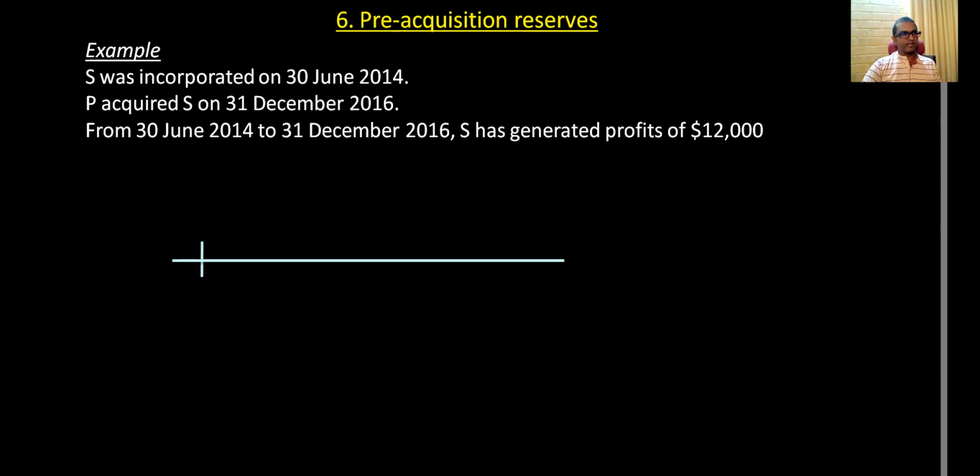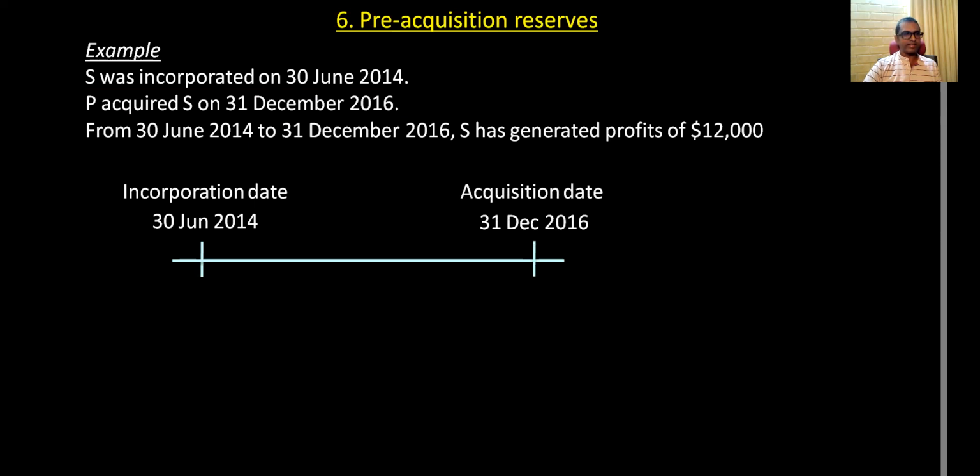In this timeline, we'll mark the incorporation date. The incorporation date was 30th June 2014. And then P acquires S, that's the acquisition date. So 31st December 2016 is the acquisition date. And if you want to find out the reserves, the main reserve is profit. There are some other reserves also.